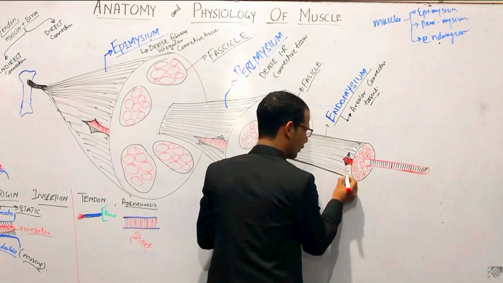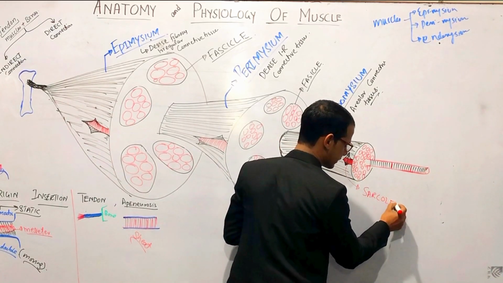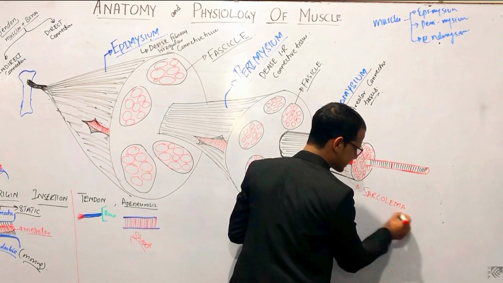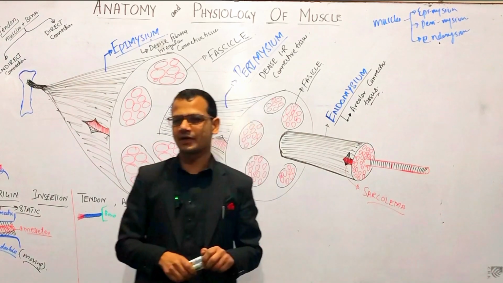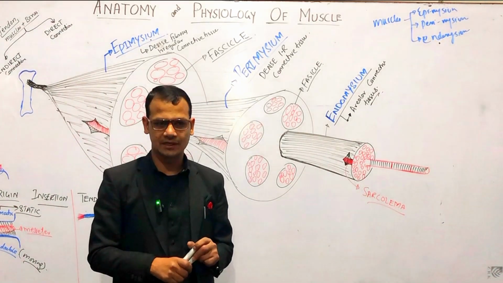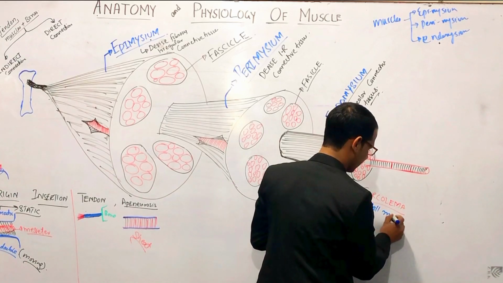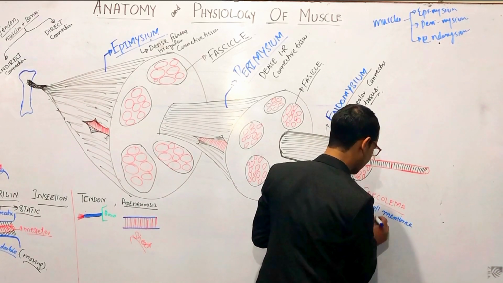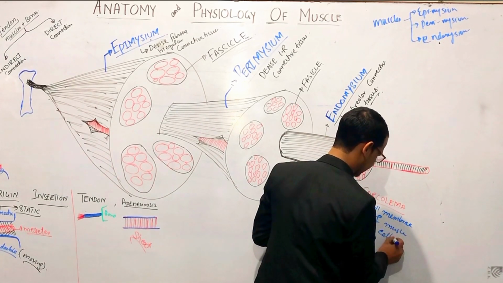This is sarcolemma. What is sarcolemma? In muscles, we will take "sarco." For example, sarcoplasmic reticulum, sarcolemma. Sarcolemma is for the cell membrane of the muscle cell, right?